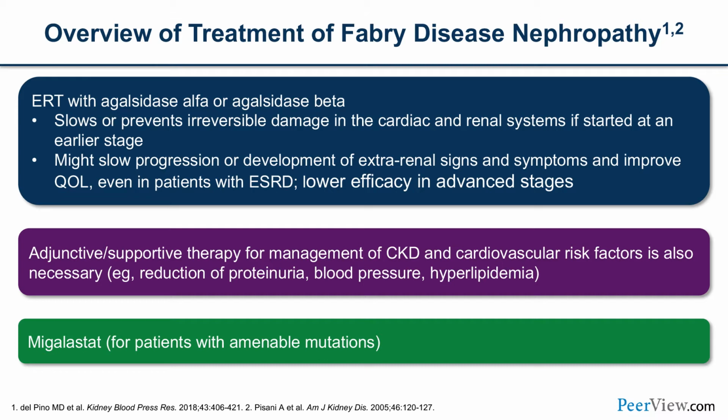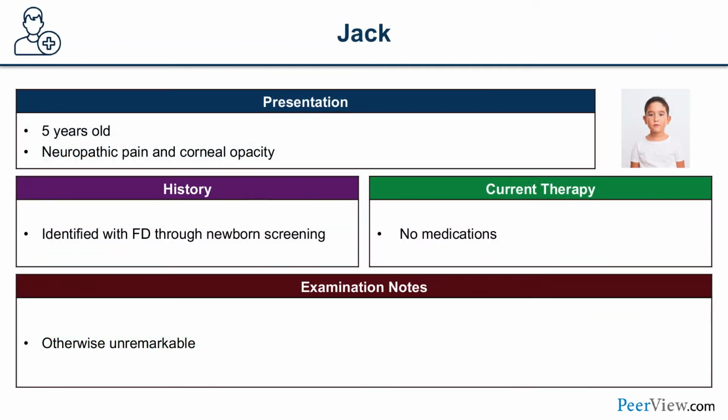Adjunctive and supportive therapy for management of CKD, which is chronic kidney disease, and cardiovascular risk factors is also necessary. This includes reduction of proteinuria, getting blood pressure under control, managing dyslipidemia, and much more. And like I mentioned, migalastat is an oral option for patients with amenable mutations. So let's look at our first case.